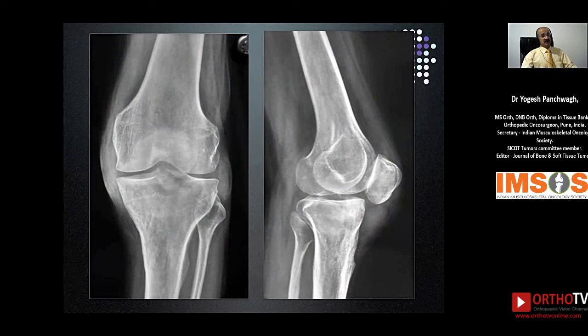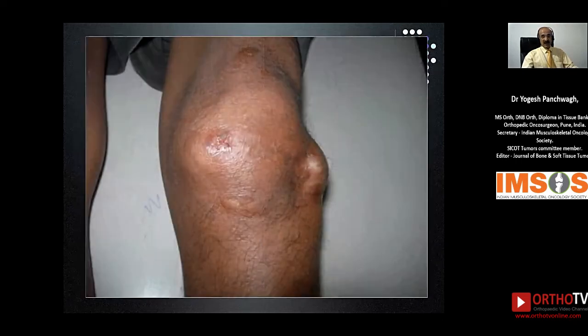Another case, again, a 42 years old gentleman who presented to the orthopedic clinic with a knee swelling, was thought to be having a knee synovitis, probably infective. There is some lysis seen in the proximal tibia. This was not sufficiently investigated before doing a surgical intervention. And then he was subjected to an open procedure, probably a synovectomy, probably an open biopsy.